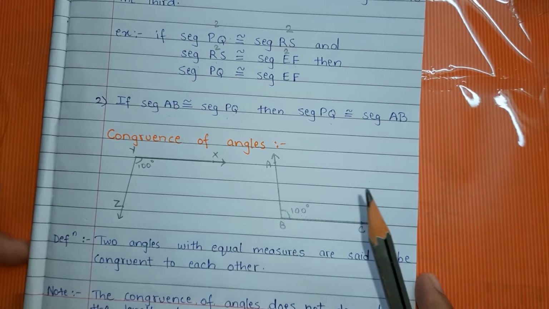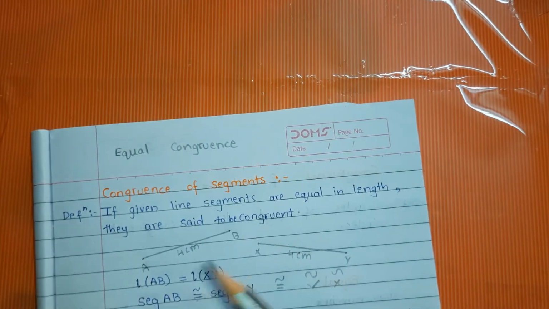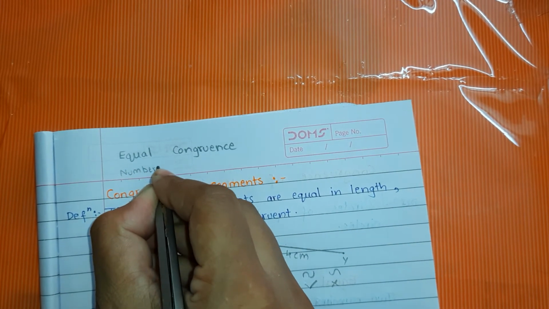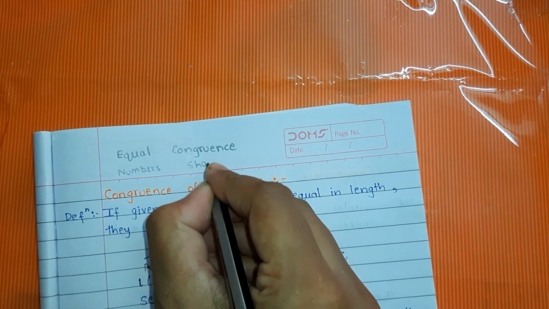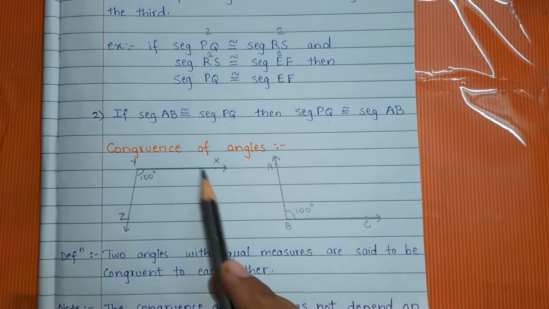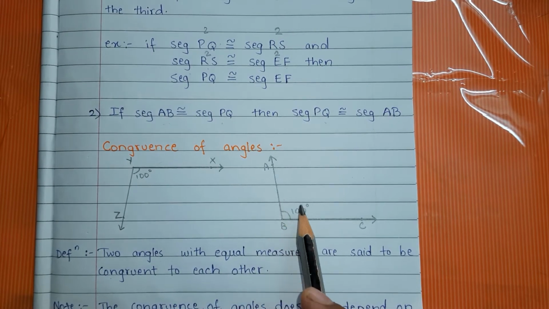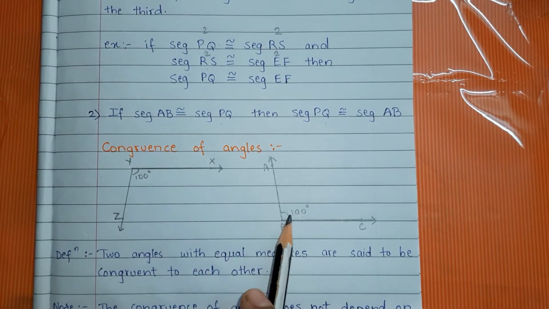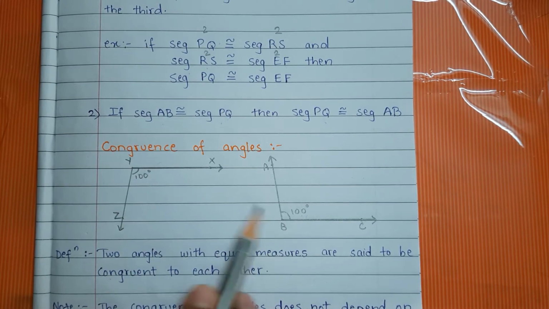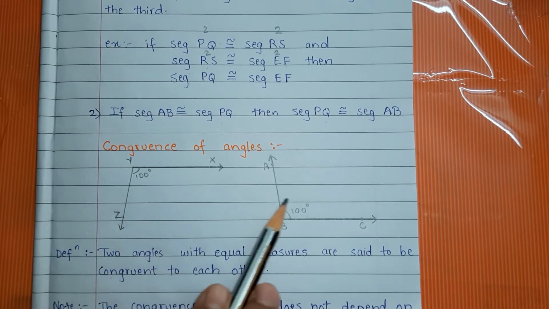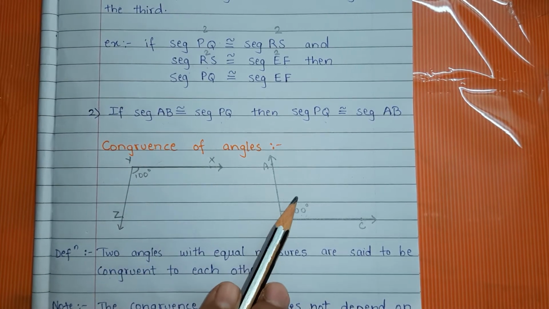So when we are talking about numbers, we have to use the word equal. And when we are talking about shapes, we have to use the word congruence. So here two measurements of the two angles are equal. Both angles measure 100 degrees. That's why we say that both these angles are congruent.